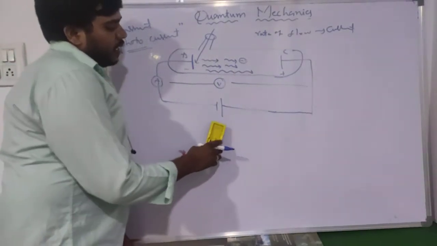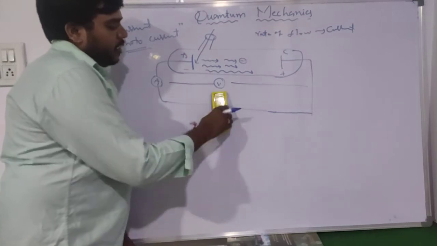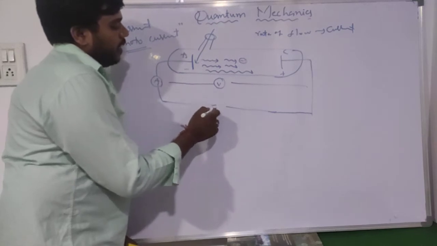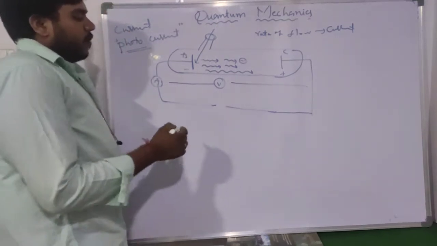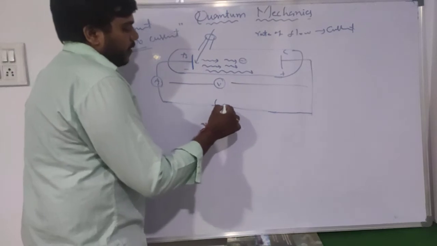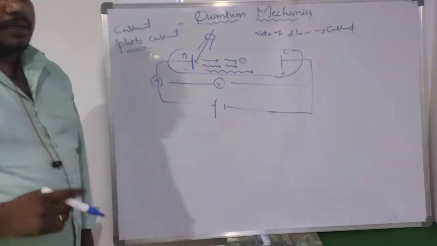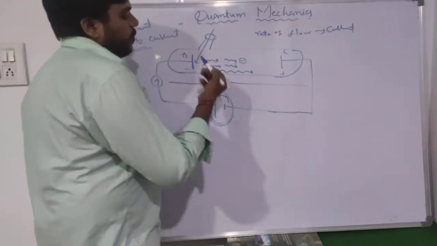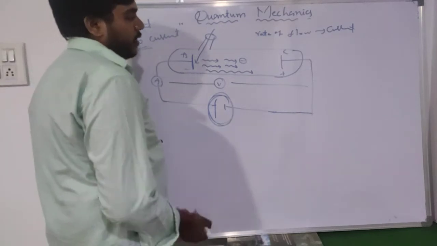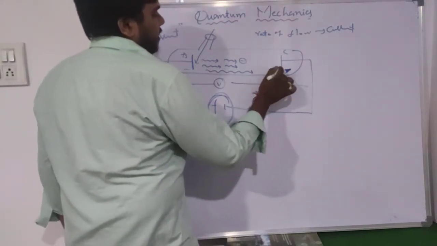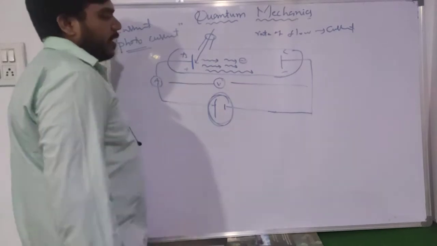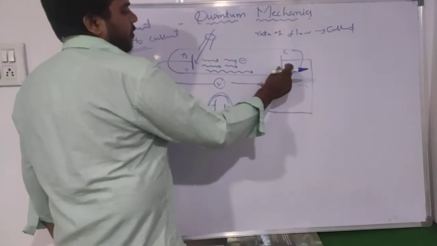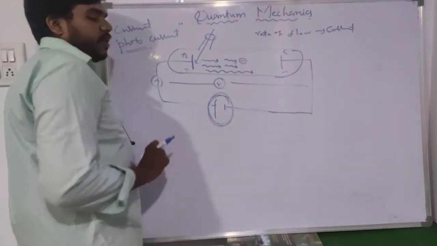Then here we are changing the polarity. In the before case we took negative here and positive here, but now we are changing the polarity of the battery. While we are increasing the negative potential, this positive will be converted to a negative and this negative will be converted to a positive. This terminal becomes negative and this terminal becomes positive.